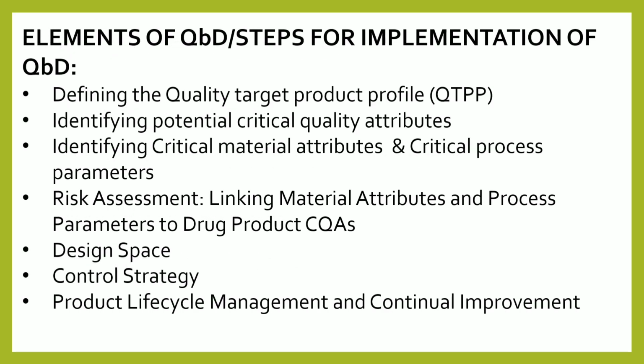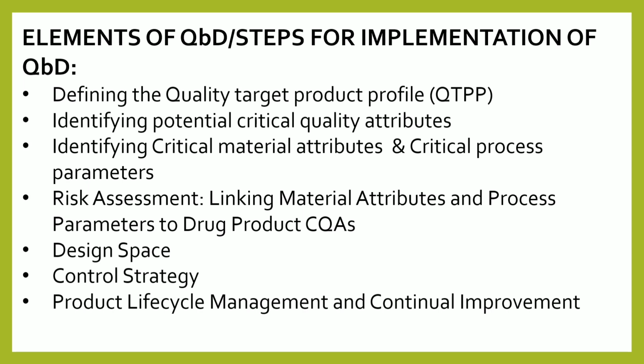Then the elements of QBD, or steps for implementation of QBD. There are different elements or steps involved in the implementation of QBD, like defining the QTPP, meaning quality target product profile, then identifying the CQA, critical quality attributes, then identifying the CMA and CPP, meaning critical material attributes and critical process parameters, then risk assessment, linking material attributes and process parameters to the CQA, then design space, then control strategy, then product lifecycle management and continual improvement.